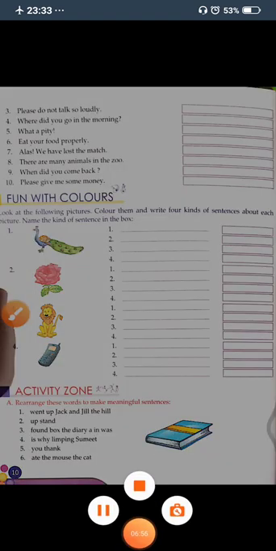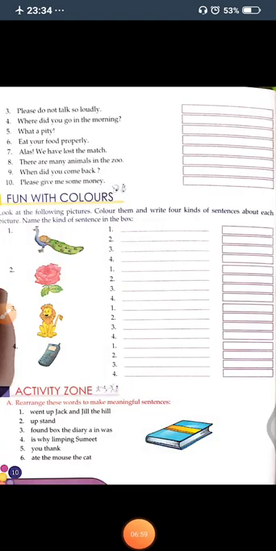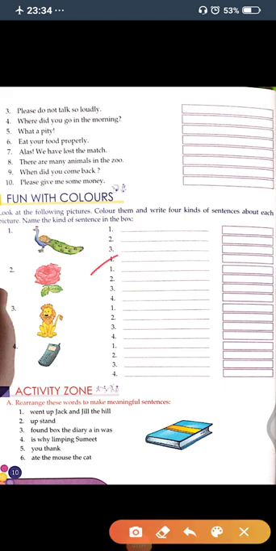Okay, now the fourth one, in fourth one you will write, go and see the peacock. Go and see the peacock, and this is an order, so this sentence is an imperative sentence.